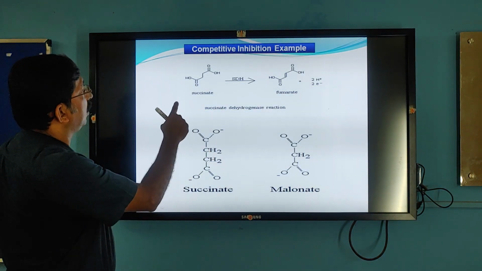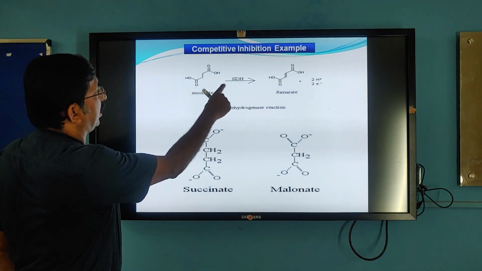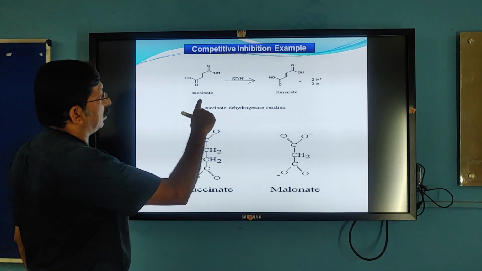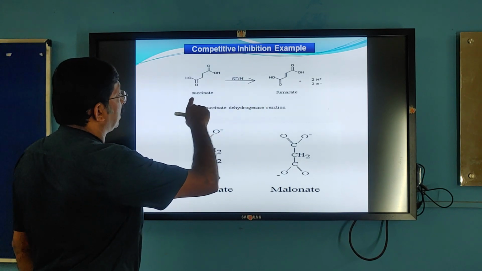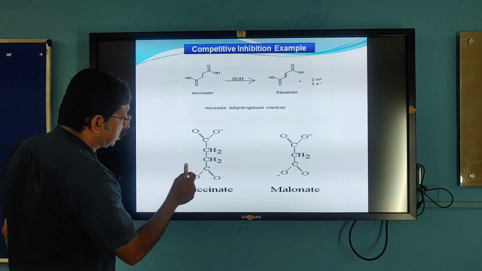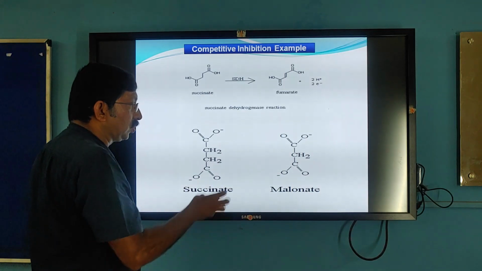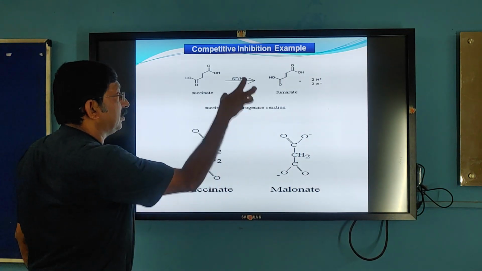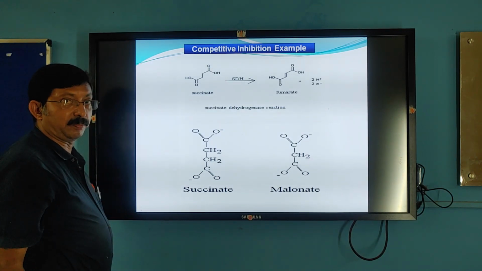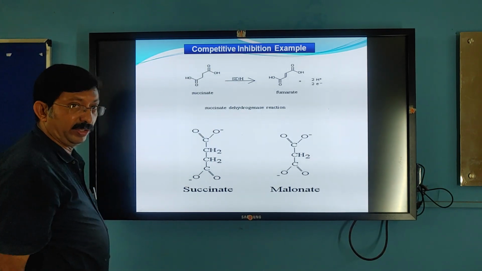Another example is succinate to fumarate, by succinate dehydrogenase. You will study this in the Krebs cycle. Succinate dehydrogenase converts succinate into fumarate. There is one molecule similar to succinate called malonate. So malonate competes for the same active site of succinate dehydrogenase. So this is competitive inhibition.